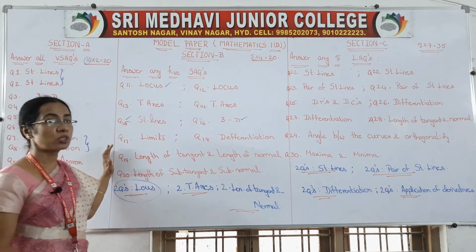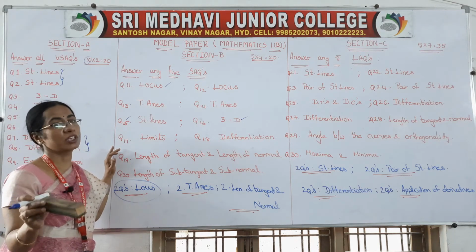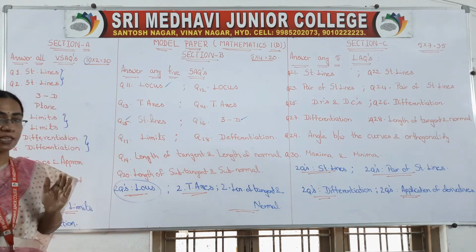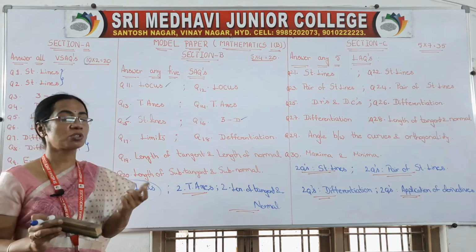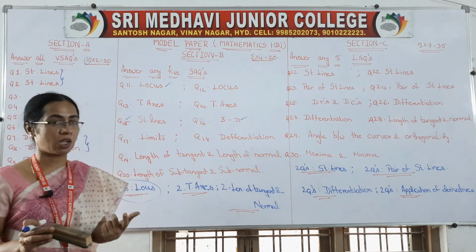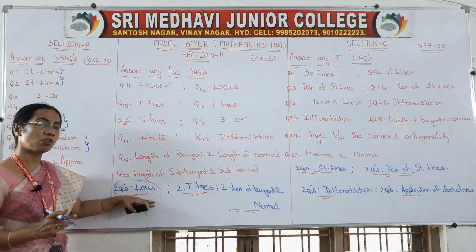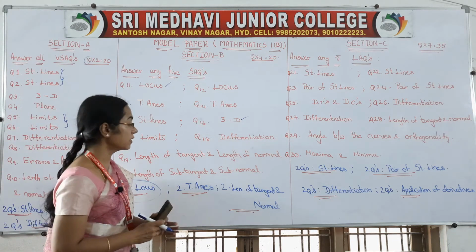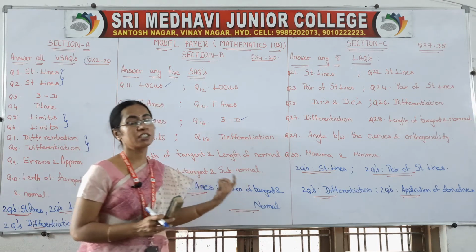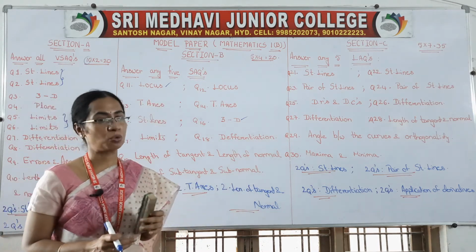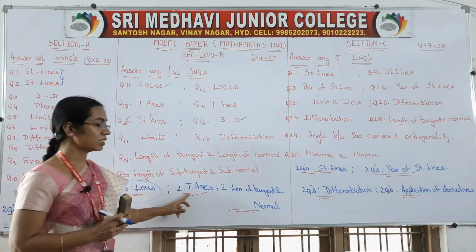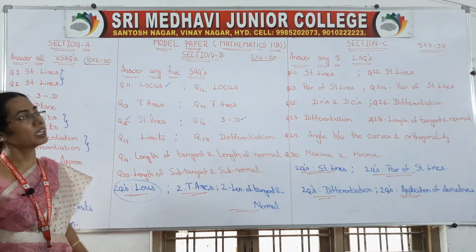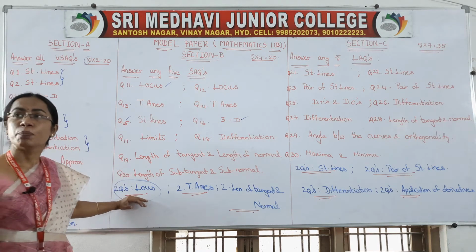In section B totally 10 questions you are going to get, you have to answer 5. So choose the questions wisely. Select the questions which are simple and small. So if you observe, from locus we are having 2 questions, from transformation of axis we are having 2 questions, and from length of tangent and normal we are having 2 questions. Okay, so concentrate on these topics so that you can write 2 questions at a time. So this is about your section B, right?